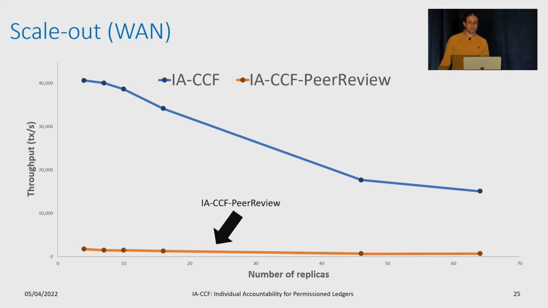For comparison, IA-CCF, using the peer review method of accountability, has throughput 2 orders of magnitude lower. Since replicas need to be controlled by independent entities, we believe that consortiums with 64 replicas to be rare, and the majority of them will be much smaller.